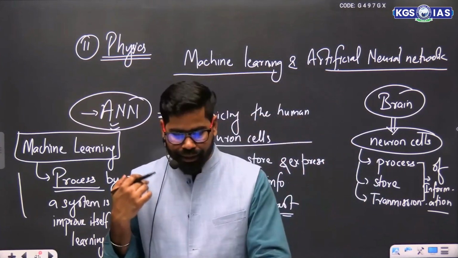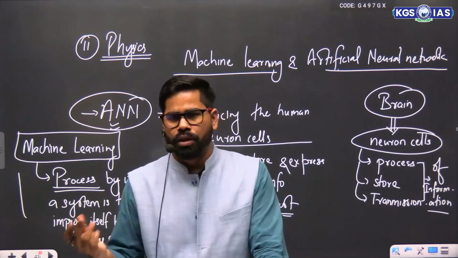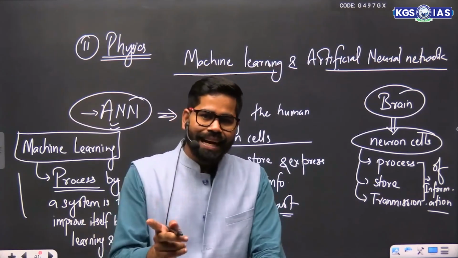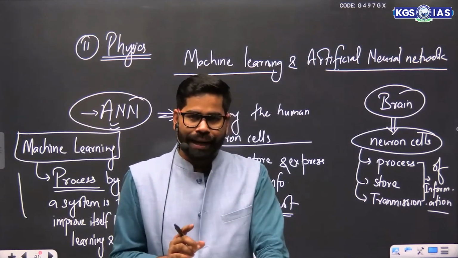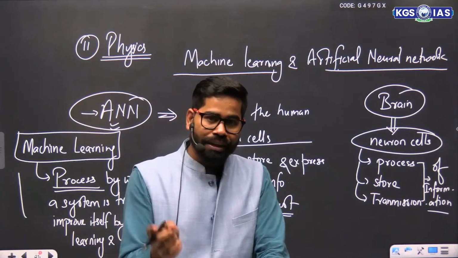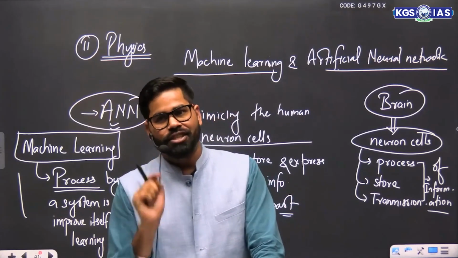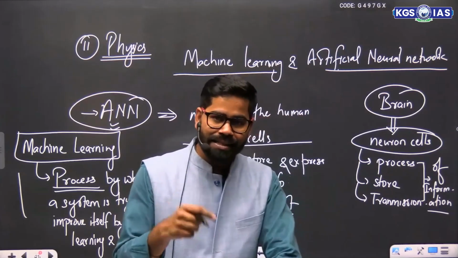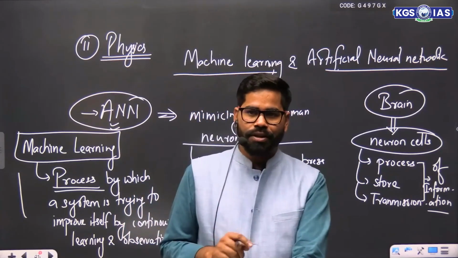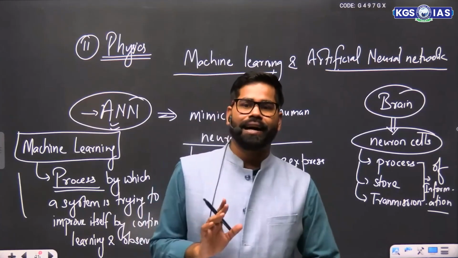If you have any such AI software or any such ChatGPT-like models, once it has committed a mistake and you tell it that this is a mistake on its end, next time it is not going to replicate the same mistake. It will learn from your instruction, it will learn from your training that it doesn't have to make the same mistake next time. So next time if you ask the same question, now it will give a refined answer.